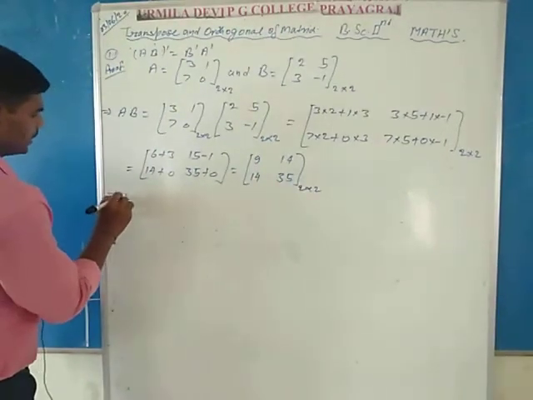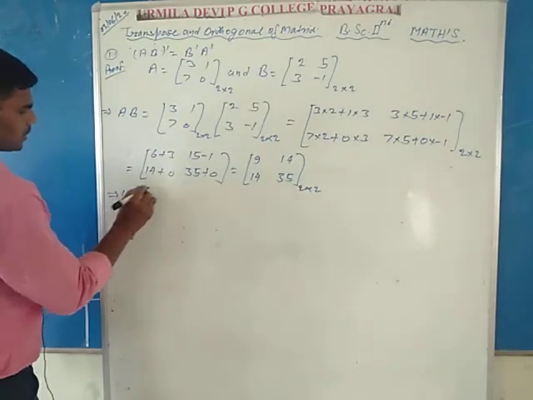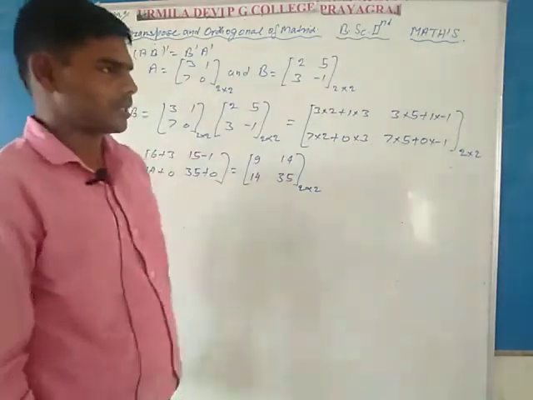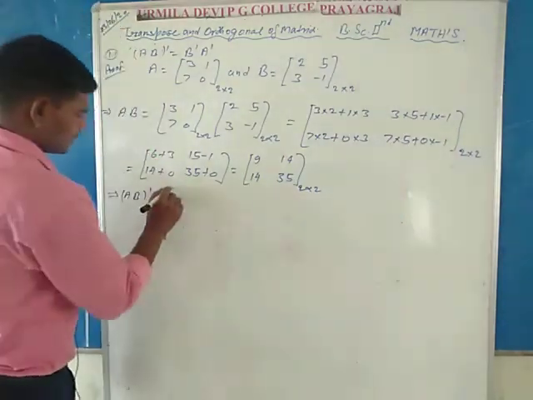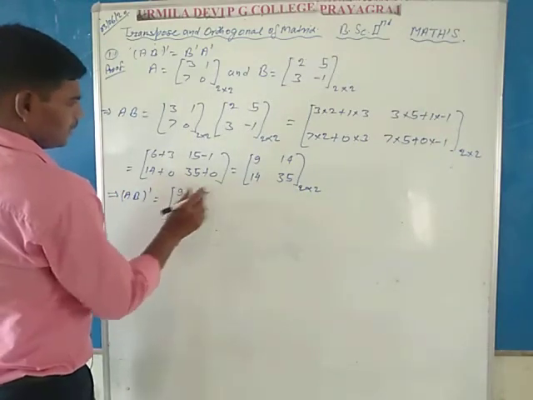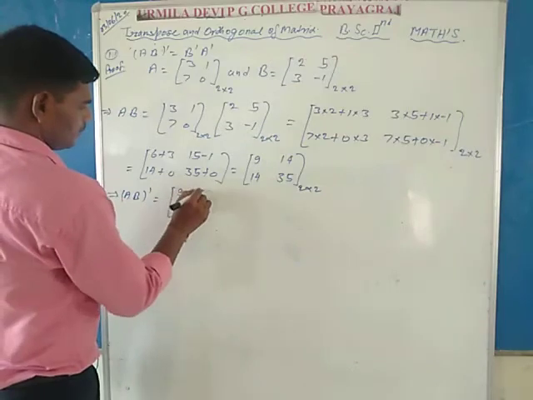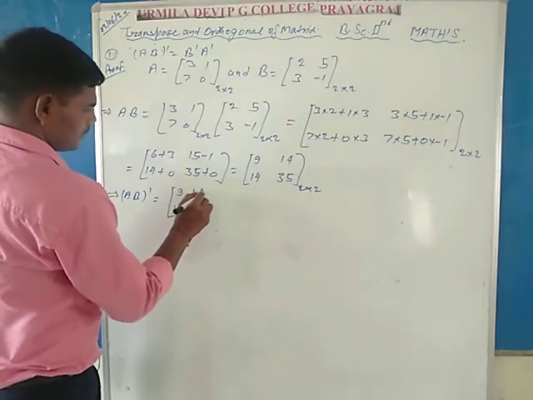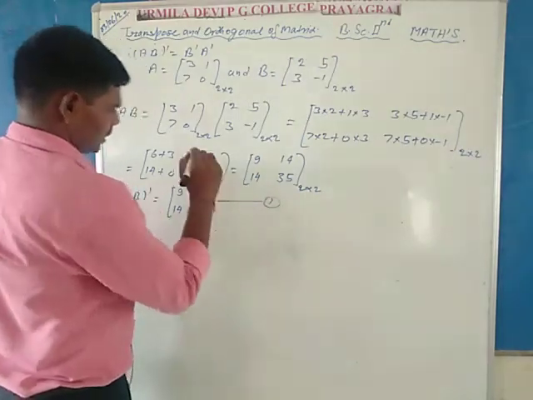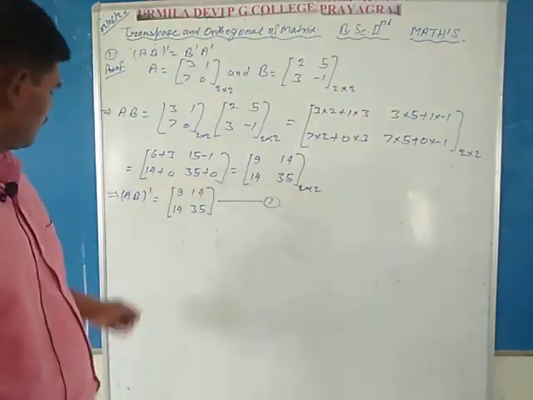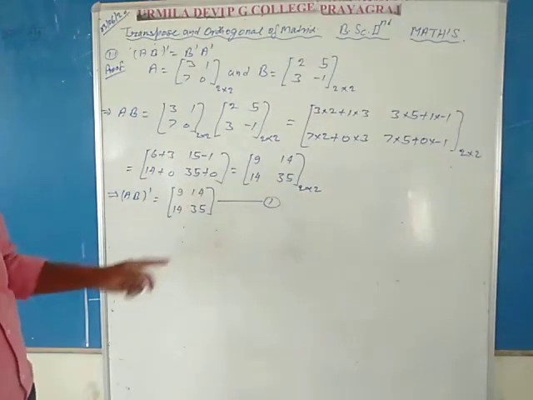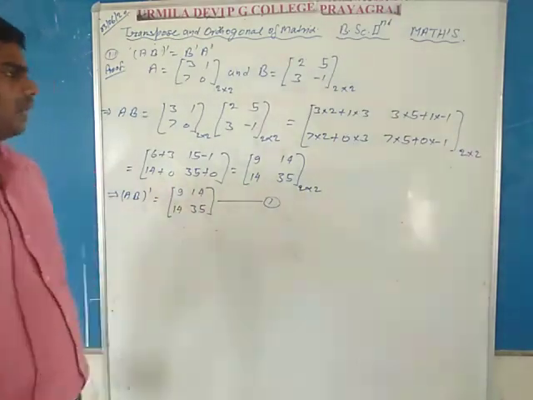So it is implied that (AB) transpose, according to the definition of the transpose of a matrix, is written as first row in first column, 9, 14, and second row in second column, 14, 35. This is represented as the first equation: transpose of AB is equal to 9, 14, 14, 35.